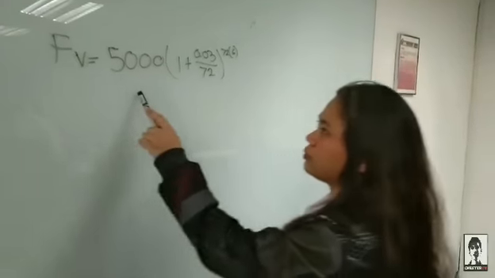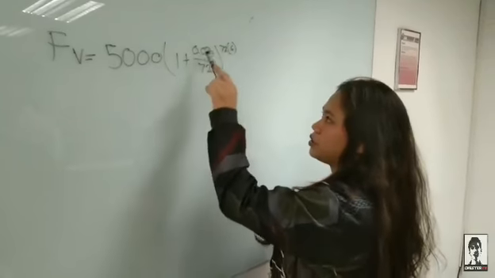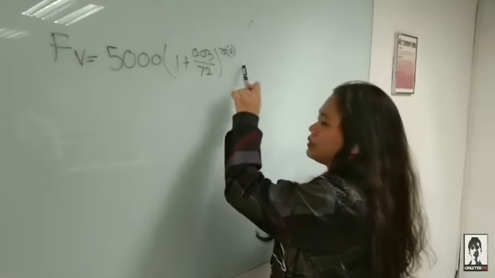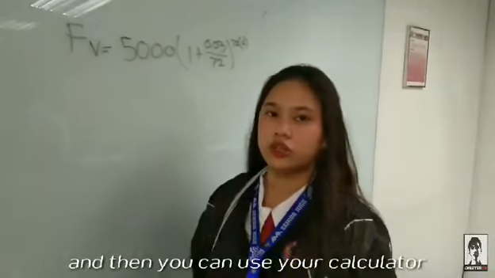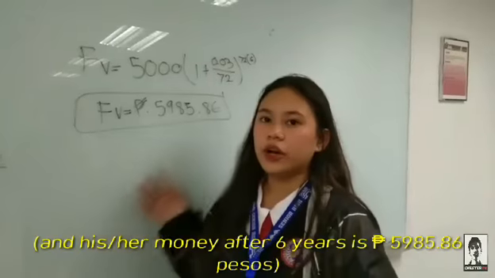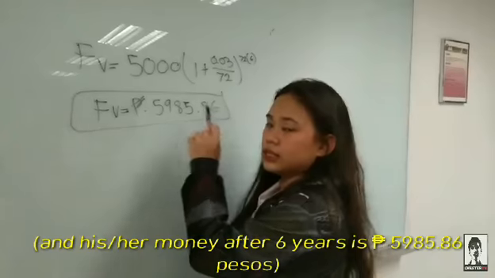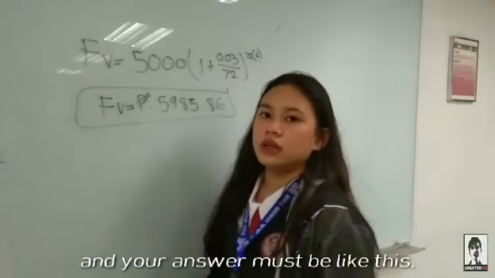Future value equals 5,000 times 1 plus 0.03 over 12, in the power of 72. Then you can use your calculator to solve this problem. And her money after 6 years is 5,985.86 pesos. Your answer must be like this.